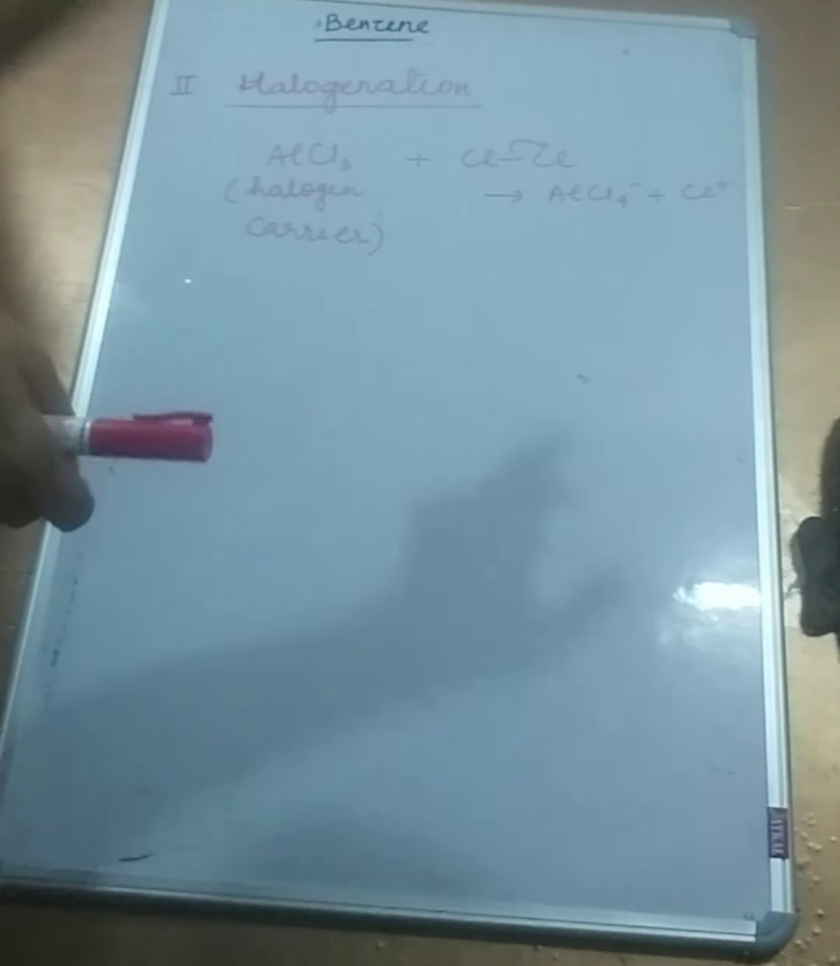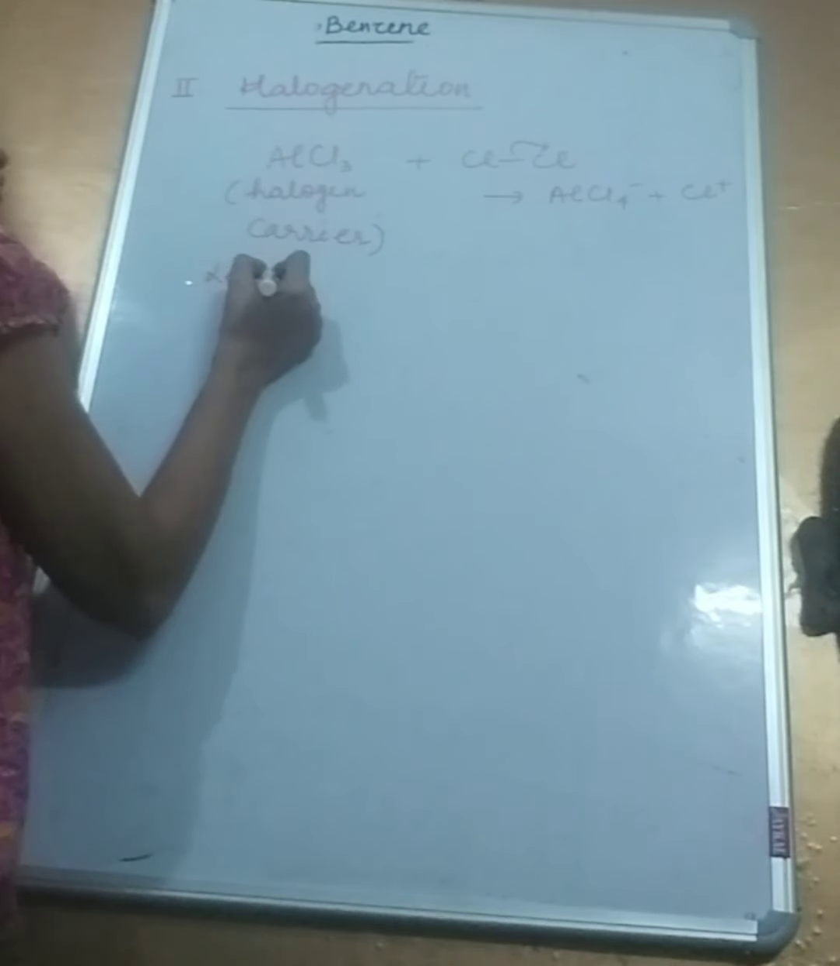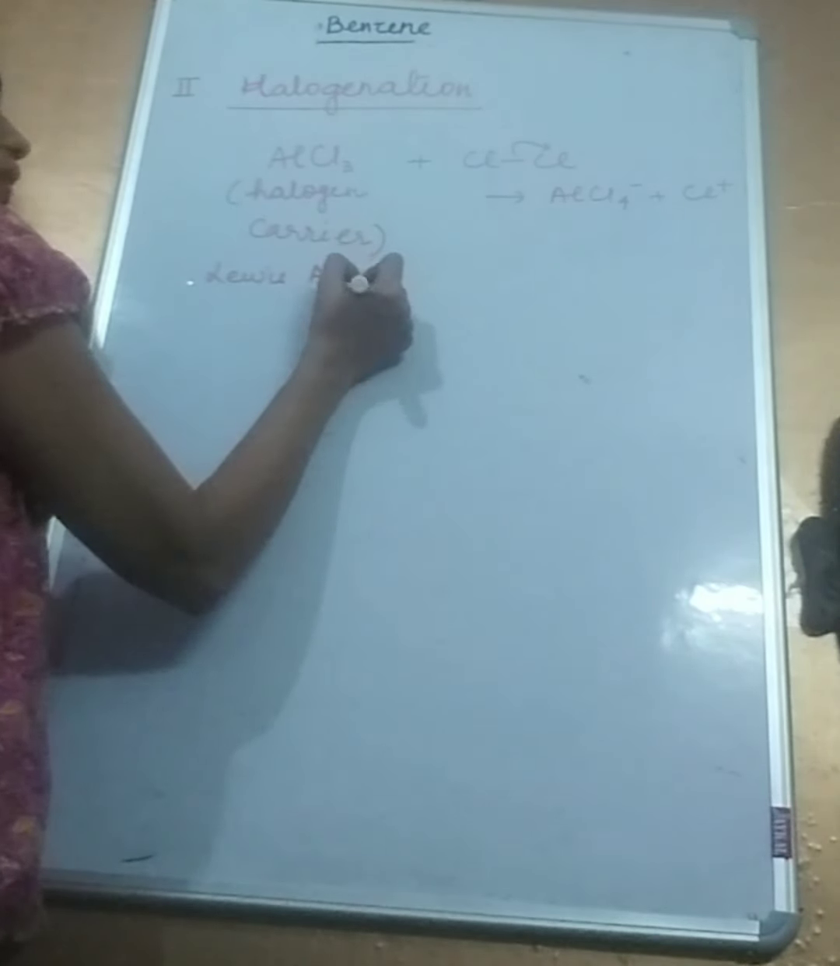The second reaction which I have written is halogenation. I am showing the example of chlorine. You can take any example, right? But remember to change the halogen carrier as well. You see AlCl3 is a Lewis acid, also known as the halogen carrier. This means it does not have an octet. So it's seeking electron pairs.